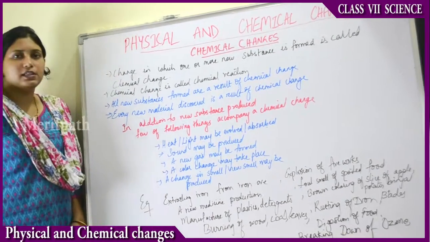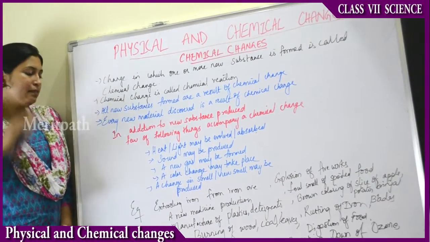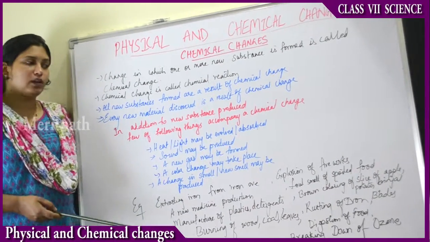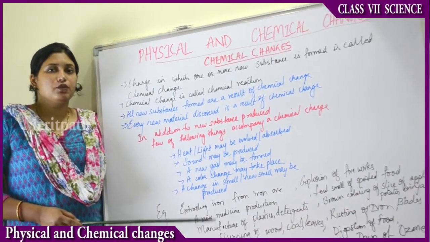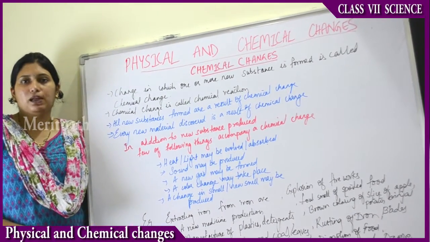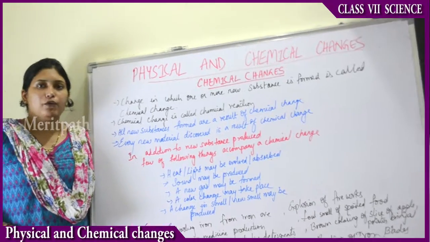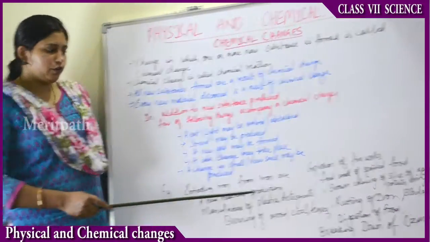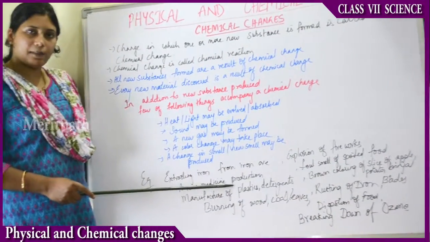Lots of medicine production is going on. A lot of new tablets we get every day in our market. Whenever we go to the doctor, they prescribe us some new medicines every time. So how are these medicines made? They are made in chemical laboratories. How? With the help of a few chemicals. There are lots of chemical reactions taking place for the formation of these medicines. So this is a chemical change.